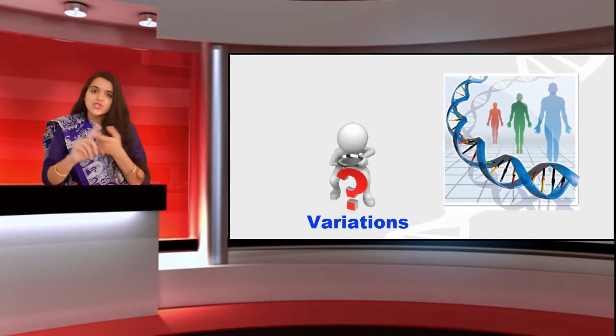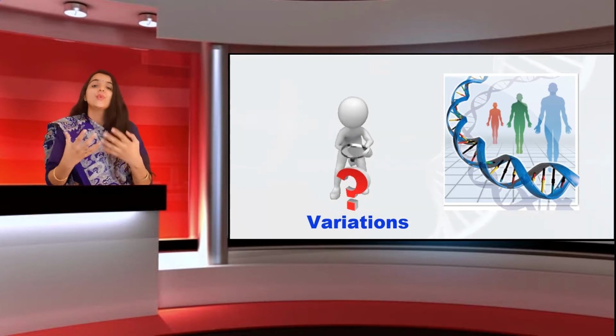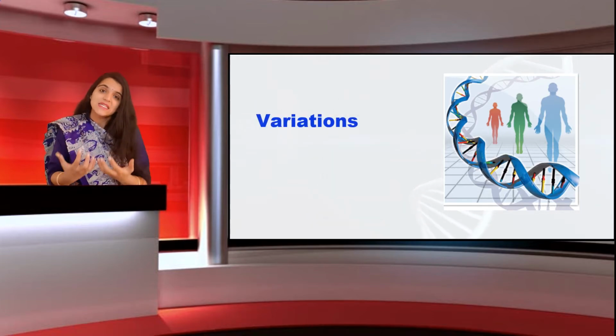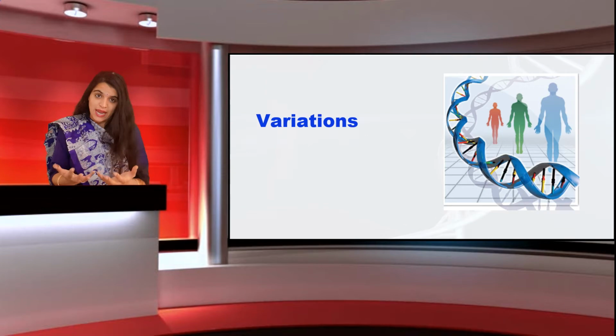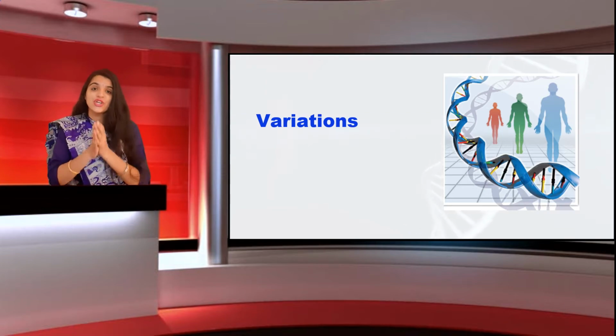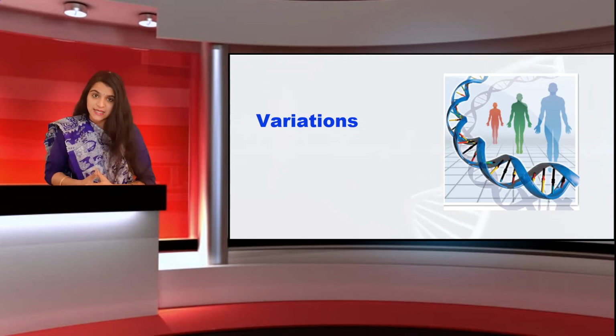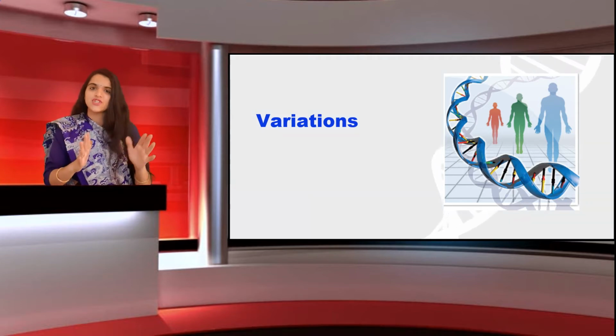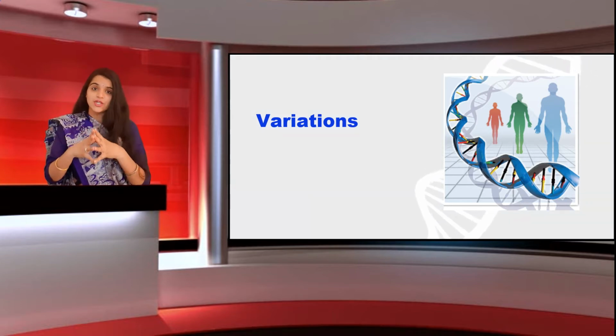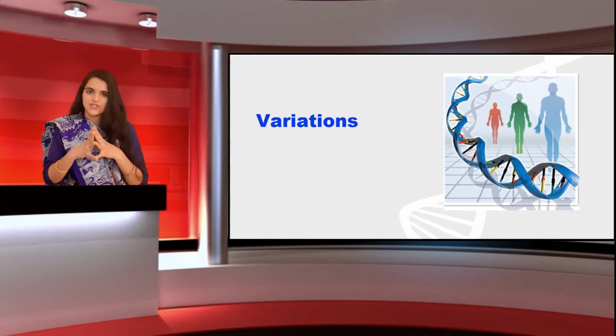When they fuse together and form a new recombinant, that is why there is a variation, and because of that variation there is an evolution process. That is why we always say that sexual reproduction is better as compared to asexual reproduction, right?